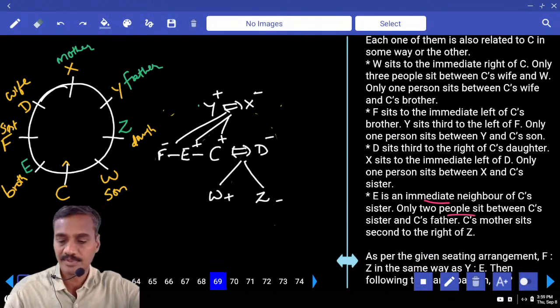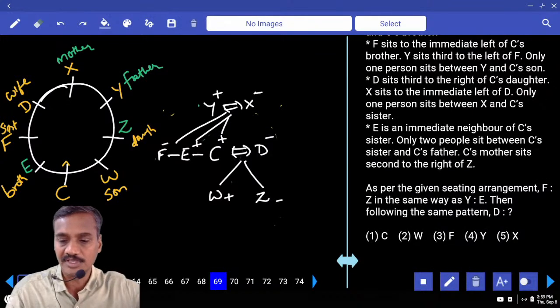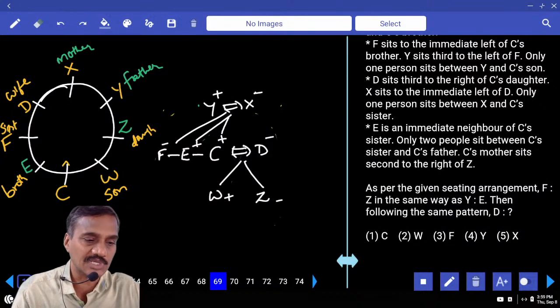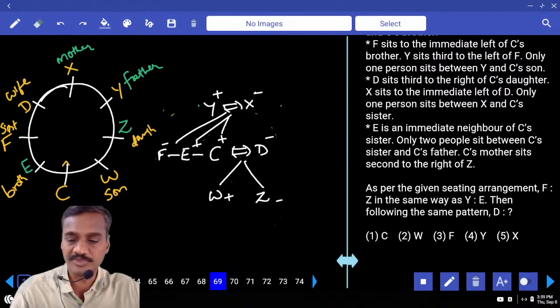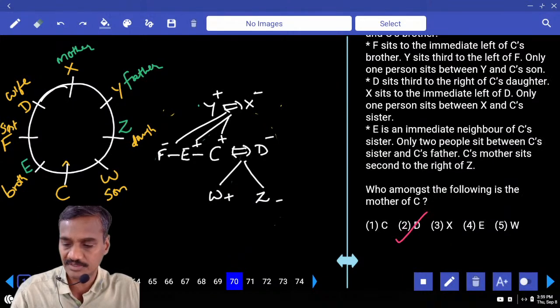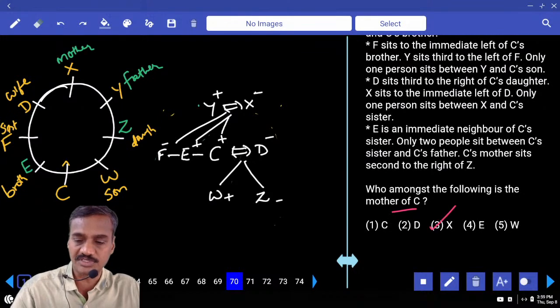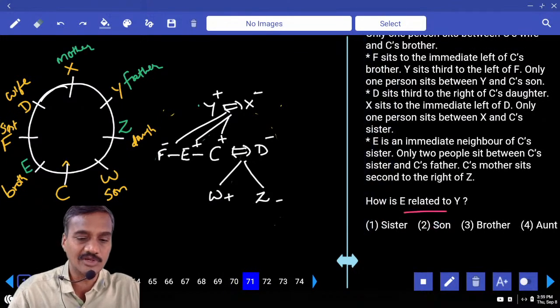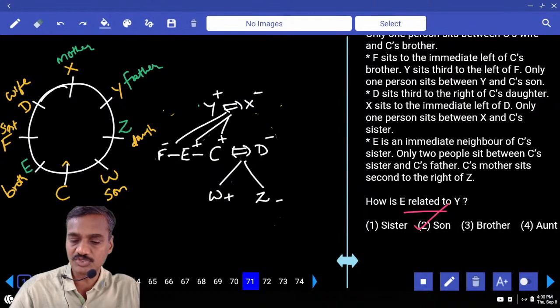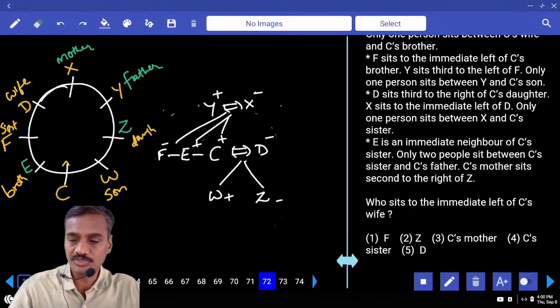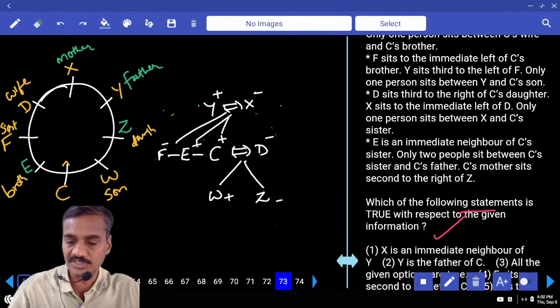That makes 8 members. Then, as per the given arrangement, F and Z are opposite, Y and E are opposite, and D is opposite to W. Who among the following is the mother of C? Mother X, choice 3. How is E related to Y? Y's son, that is choice 1. Who sits to the left of C's wife? Immediate left of C's wife is X, that is C's mother, choice 3.